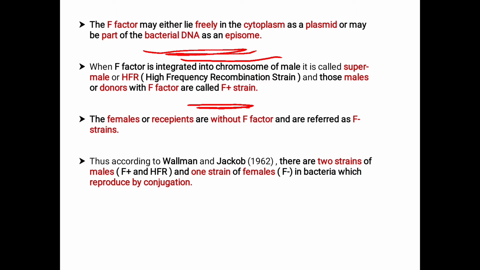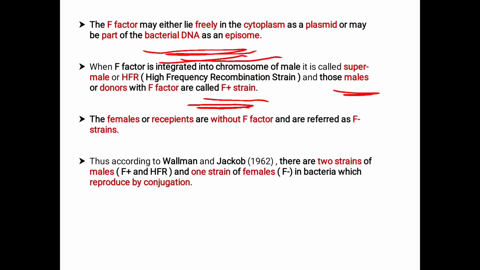To whom do we call the males or donors? Those in which the F factor is integrated into the chromosome of the male are called the super male or Hfr, and those males are the donors. The males or donors with the F factor are called F plus strains.